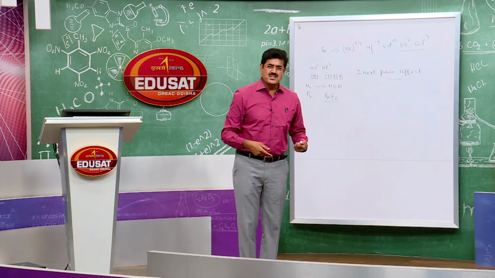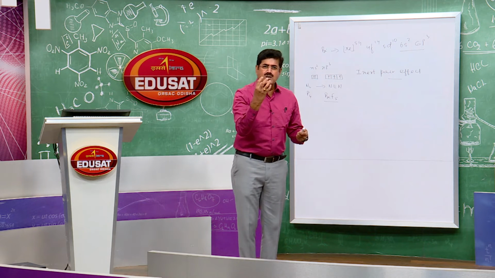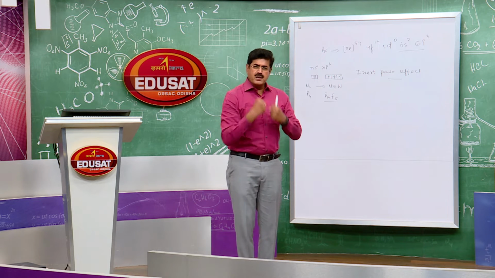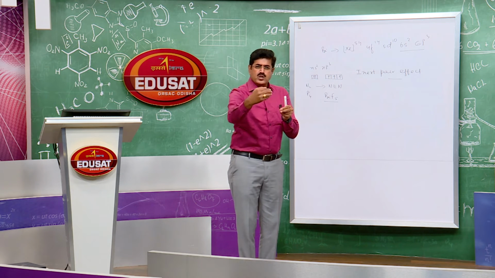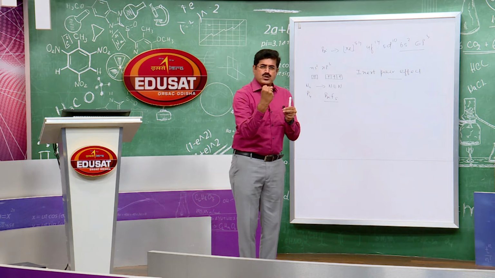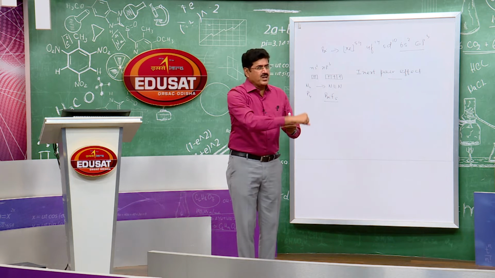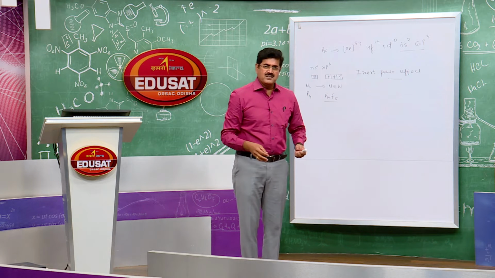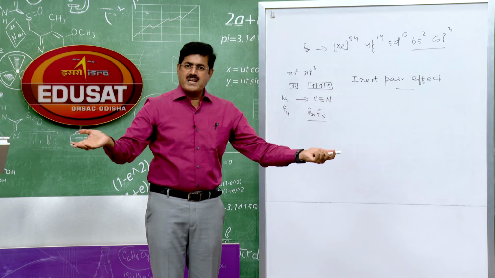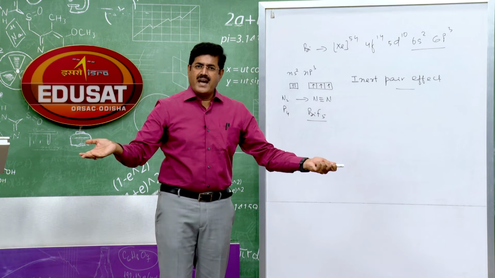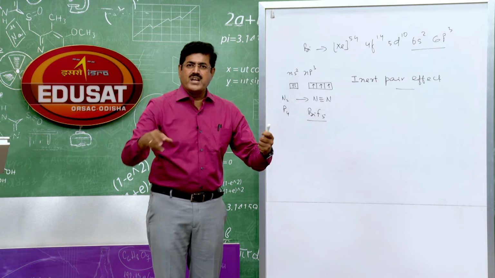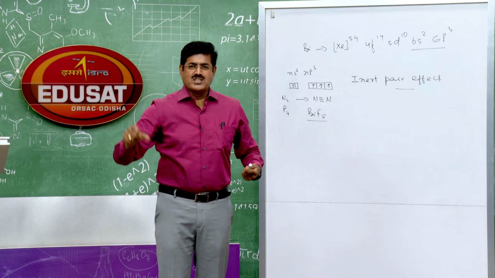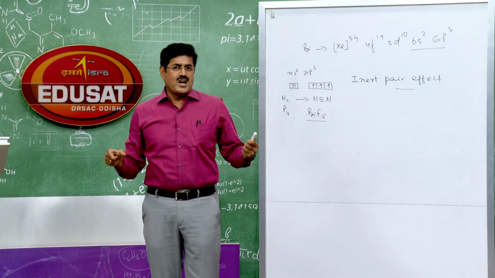As effective nuclear charge increases, the s electron pair, which is more penetrated towards the nucleus, is tightly held to the nucleus because bismuth has high effective nuclear charge. Why high effective nuclear charge? Because of poor shielding by d and f electrons. Hence, the s electron pair is not available for bonding, inert pair. Only 3 electrons are available for bonding, so it exhibits oxidation state +3, not +5.